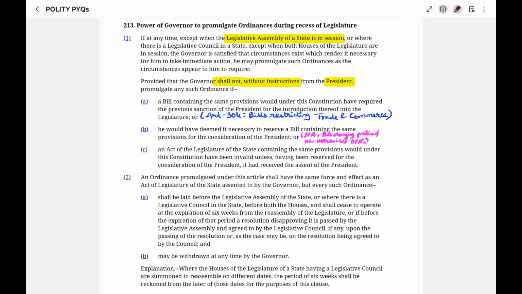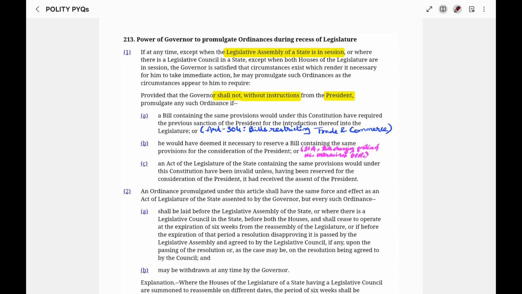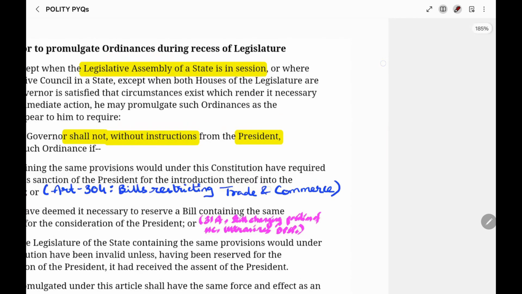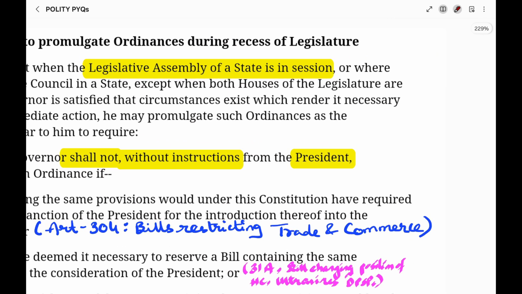Finally, we need to see the ordinance making power of the governor under Article 213, which is similar to the ordinance making power of the president except for a few changes. Now again, the governor can promulgate an ordinance during recess of the legislature. Now here we need to understand a small difference, that most of the states in India have only one house, that is, the State Legislative Assembly.